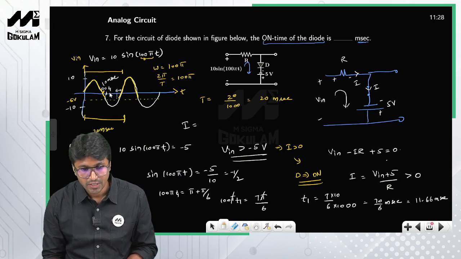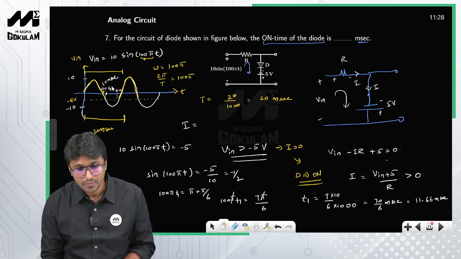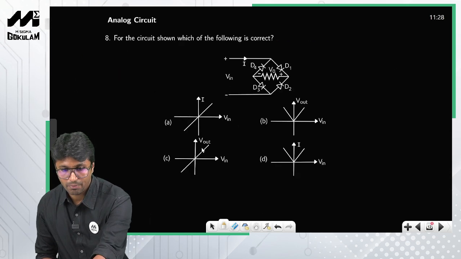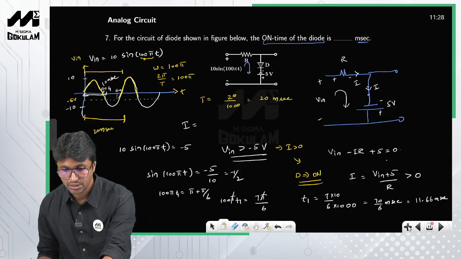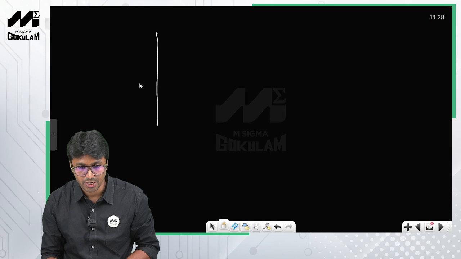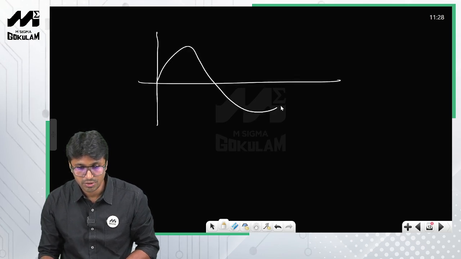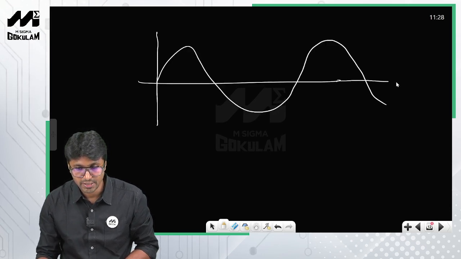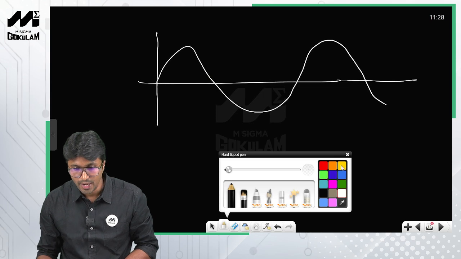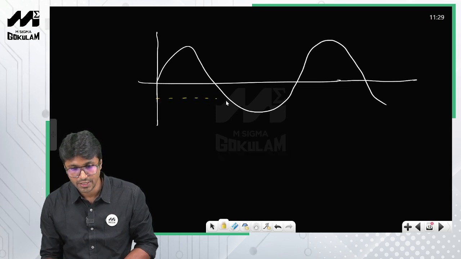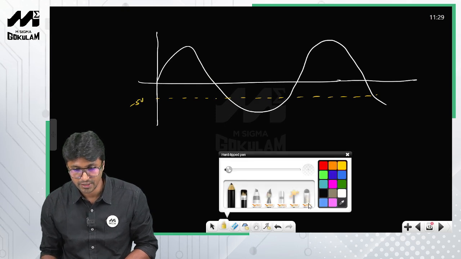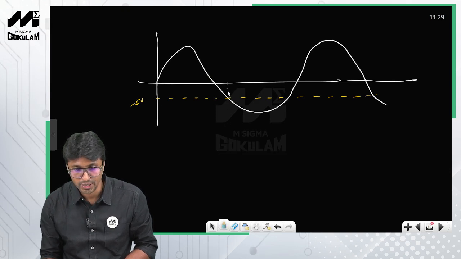So this time instant is t1, this interval. I'll draw it properly so that you can see this clearly. This is your input and this is the reference level, which is nothing but minus 5 volt. You have to find this particular instant. This is the instant that you need to calculate.